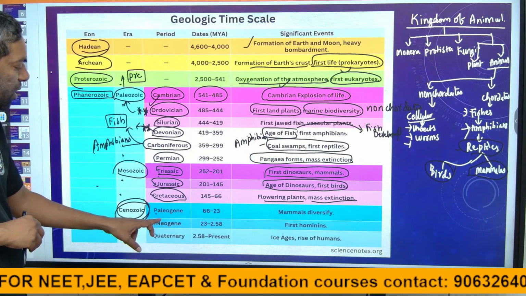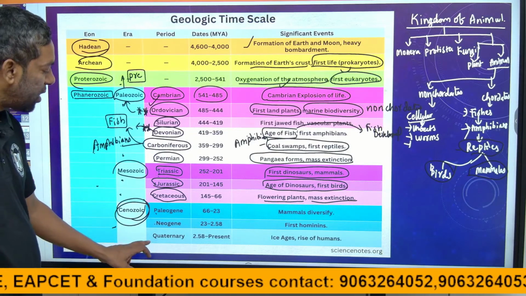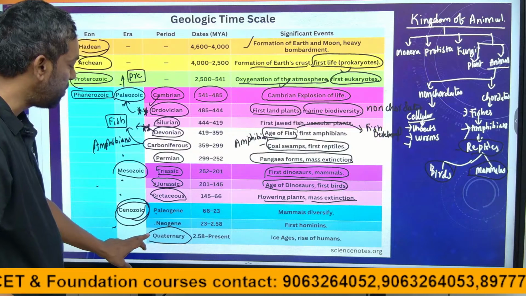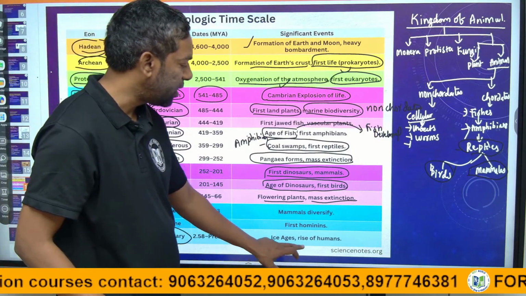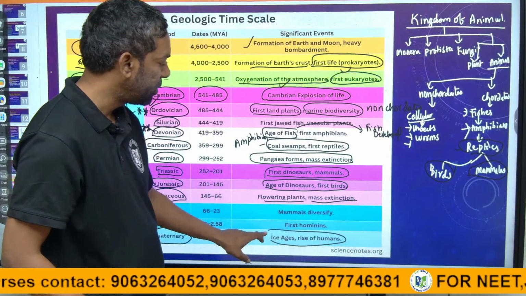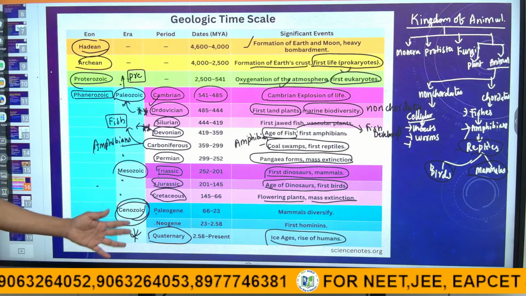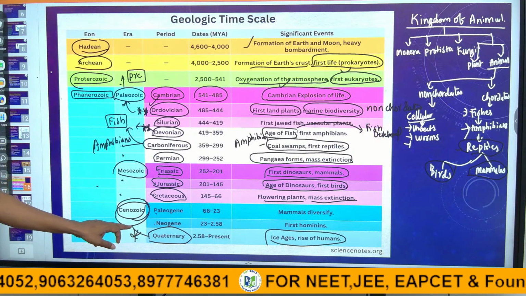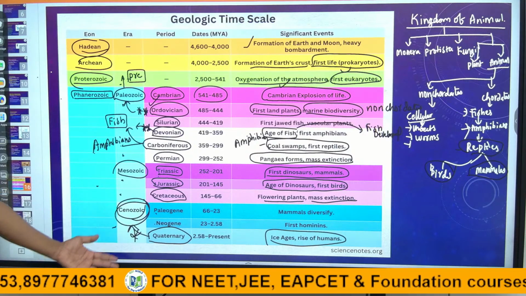In the Cenozoic, there are the periods Paleogene, Neogene and Quaternary. The Quaternary period is important from the exam point of view. This is the Ice Age and the rise of humans. The Quaternary period is in the Cenozoic. Ceno means diversified.